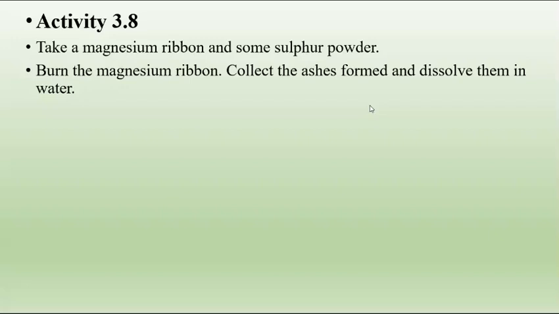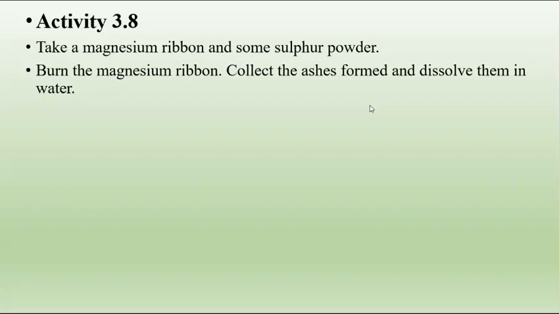So when you burn the magnesium ribbon, what happens? Magnesium oxide is formed, that is the product, but what is your observation? What do you observe when you burn the magnesium ribbon? Sir, very high light. Yes, a white flame, a dazzling light is obtained, and white ash. So when you burn the magnesium ribbon, white dazzling light is seen.